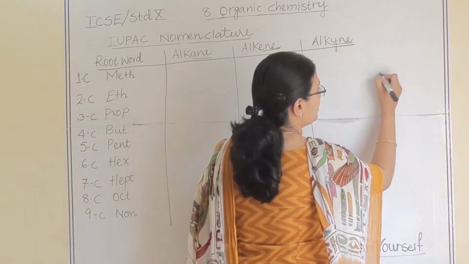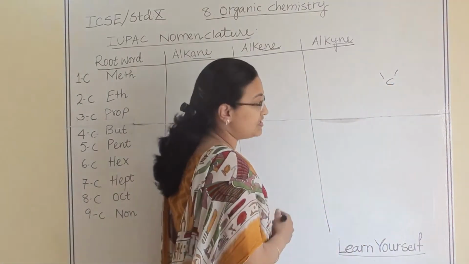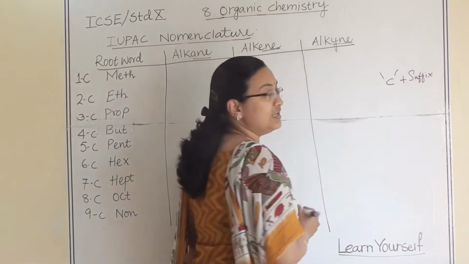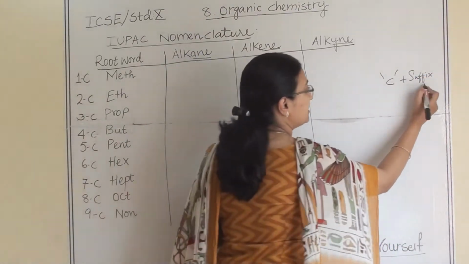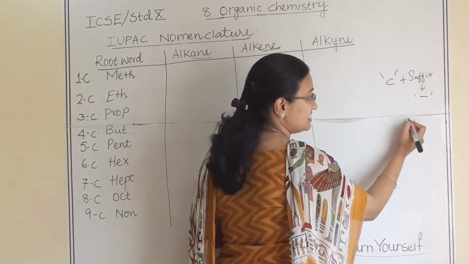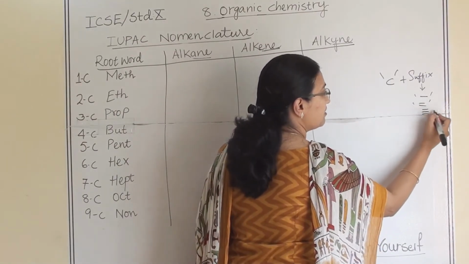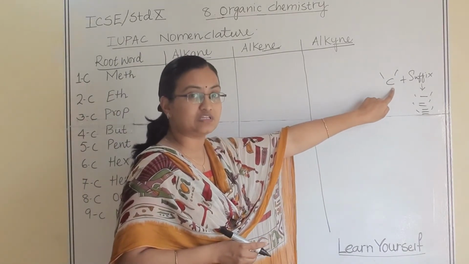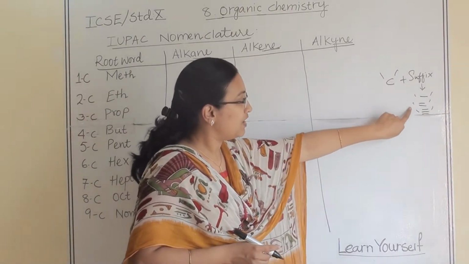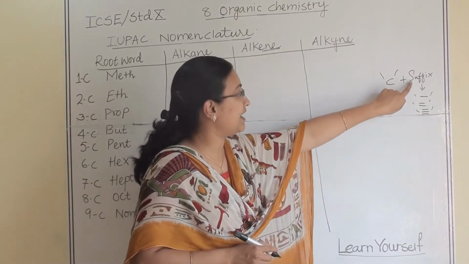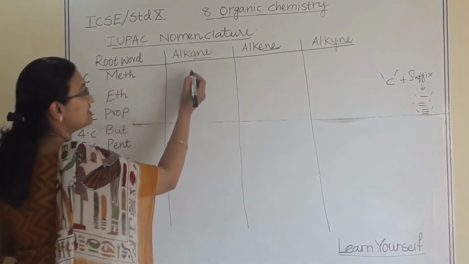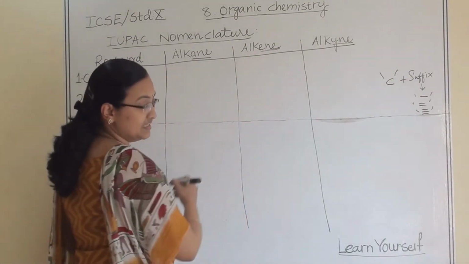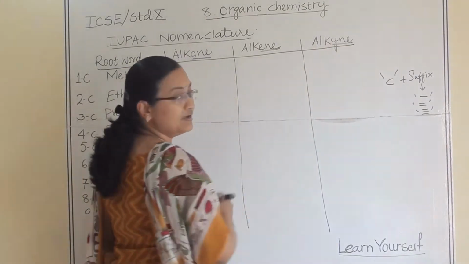First you have to identify how many carbons are there, plus whatever suffix comes later, and this will decide how many bonds are there, either single, double, or triple. So first you see the number of carbon atoms, then you see the bonds, and according to that we use the suffix. What are the suffixes? Single bonded, ane; double bonded, ene; and triple bonded, yne.